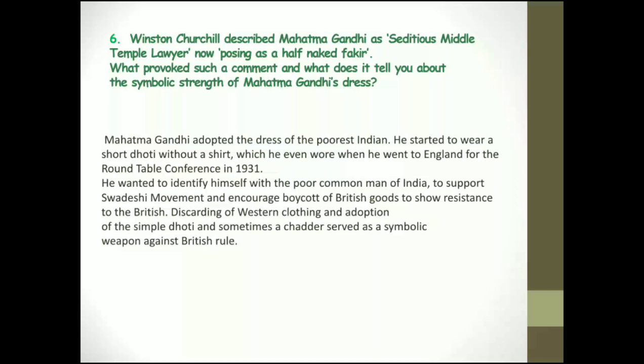So remember these two words, reliability and resistance. Discarding of Western clothing and adoption of the simple dhoti and sometimes a chadar served as a symbolic weapon against British rule. This is what I told you earlier, that he always wanted to show that he was resisting the foreign rule or whatever they brought in.